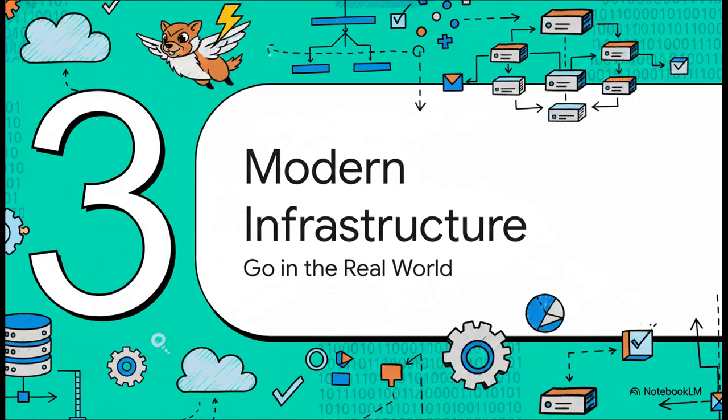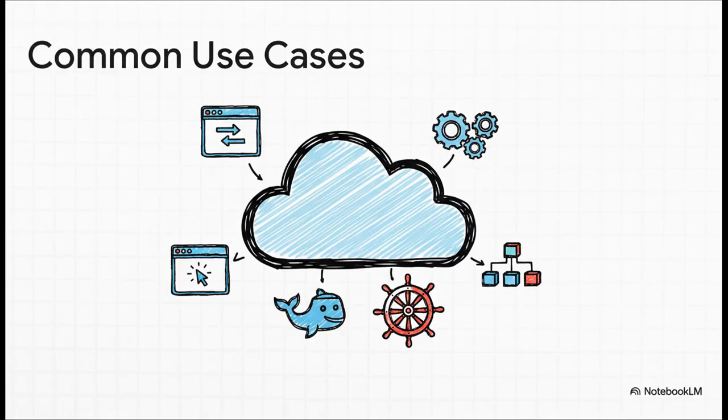Let's talk about Go in the real world, because it's powering some of the biggest tools you probably use every day. So here are the heavy hitters. We're talking cloud and network services, backend APIs, and especially microservices. Command line interfaces, tons of the CLIs you love are written in Go. And of course, the entire DevOps and container ecosystem. Seriously, if you've ever touched Docker or Kubernetes, surprise, you've been using Go. Its insane efficiency and its concurrency model make it a perfect fit for building the backbone of the modern cloud.